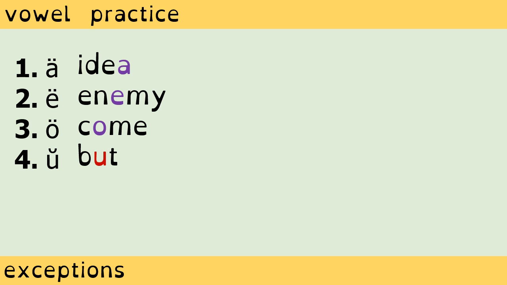Now let's look at the vowels that share the same sounds. Repeat after me. Idea, enemy, come, but. All of the words have a vowel letter that makes the short U sound. The vowel letters A, E, and O also make the sound.